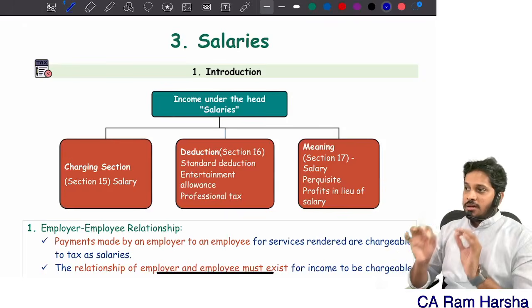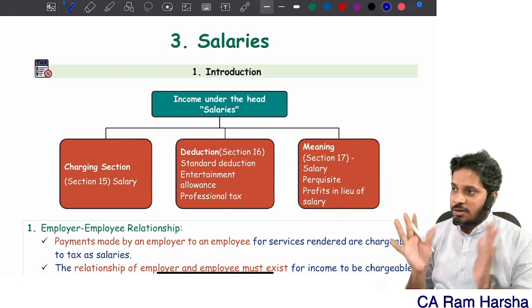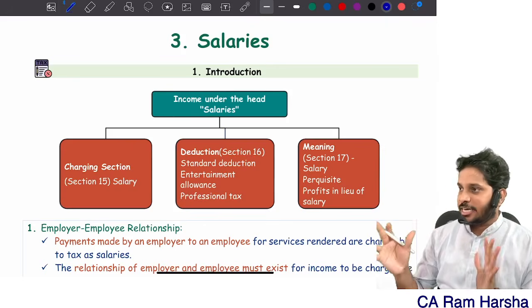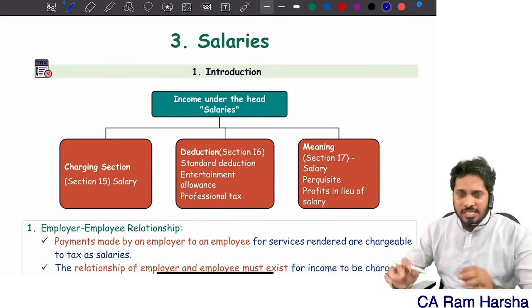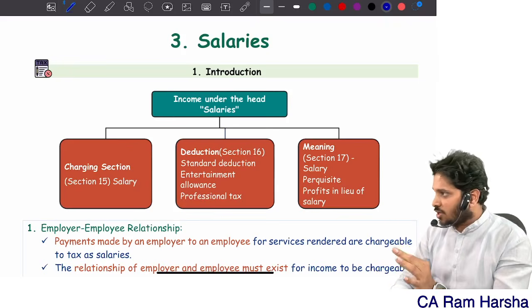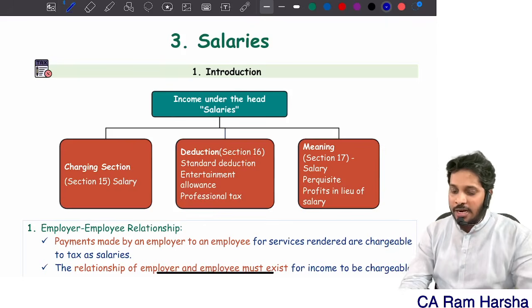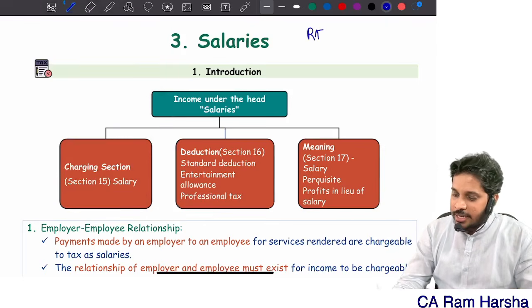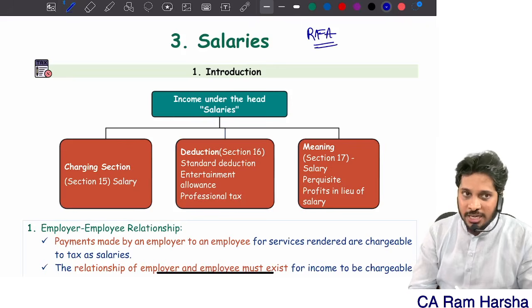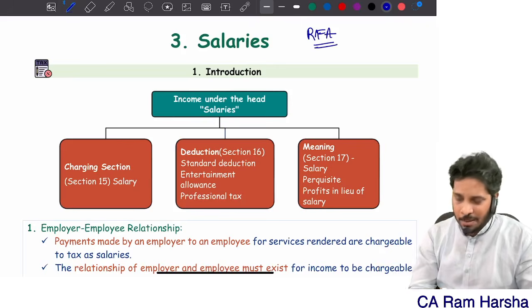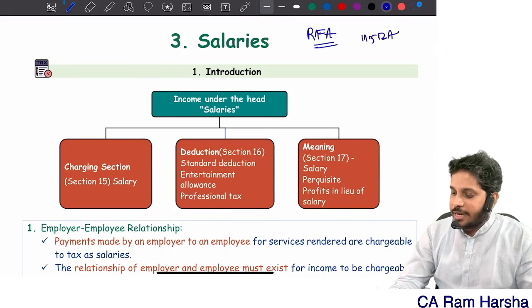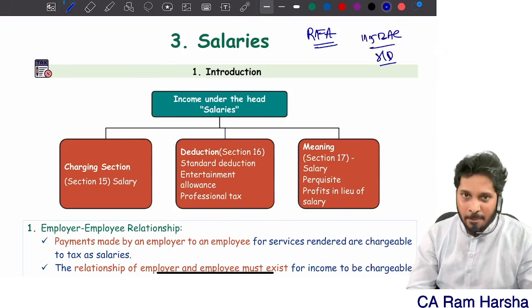So let's begin income from salaries revision for May 25 attempt onwards. We are going to discuss completely from the amended book. So specifically no discussion for amendments is required. When I am discussing rent-free accommodation perquisite valuation here, I will discuss what amendment happened. And there is 115BAC standard deduction related amendment.